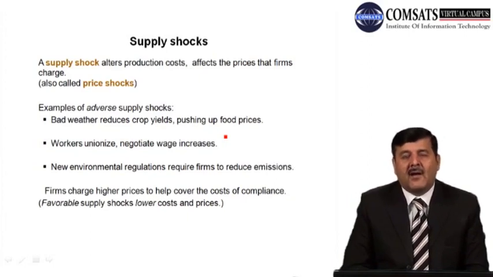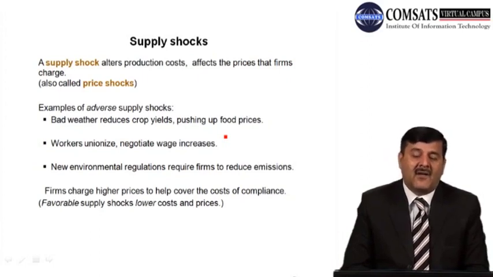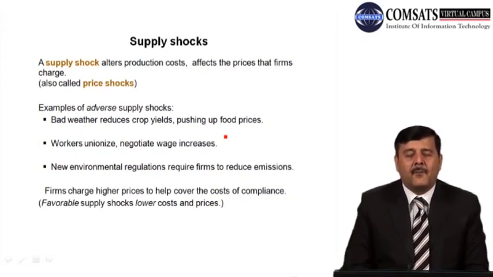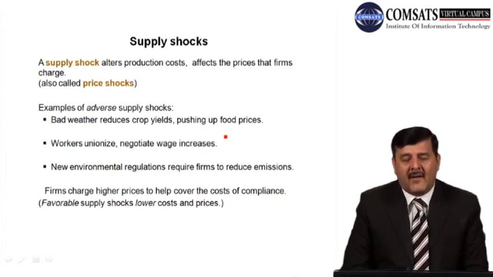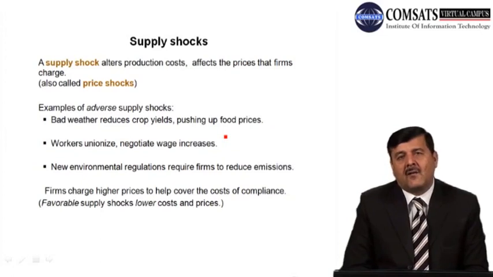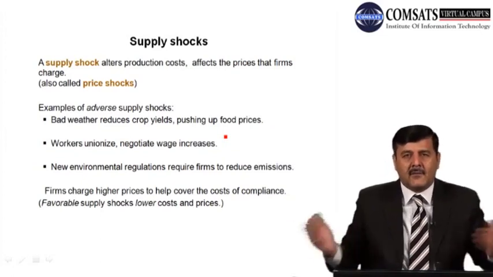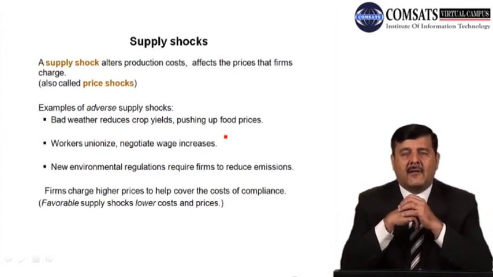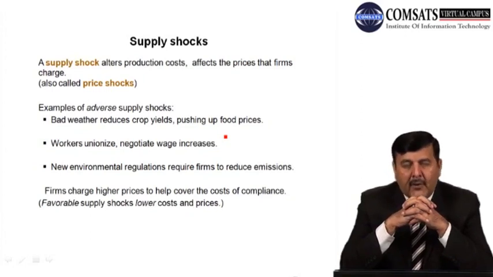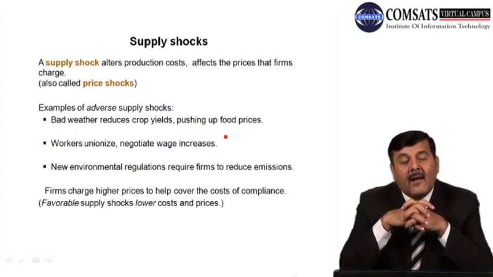Number one, for example, bad weather reduces crop yields, pushing up food prices, right? So this is one of the supply shock assumptions कि ख़राब मौसम की वजह से फसल अच्छी नहीं हुई, food crops अच्छी नहीं हुई, which will push up food prices. Workers unionize, negotiate wage increase. So workers, as you know, बहुत सारी organizations में there are workers unions which come together, negotiate wages with the authorities, with the top management, and sometimes wages are increased. तो उसकी वजह से supply shock हो सकता है, prices बढ़ सकती है.